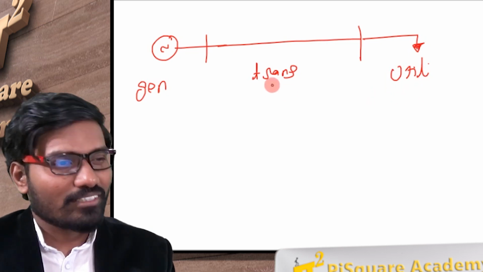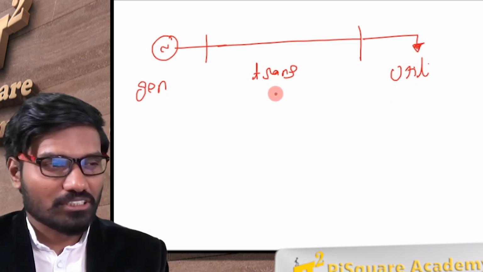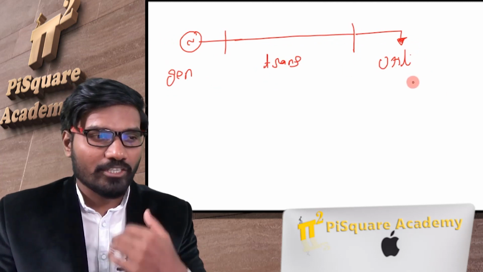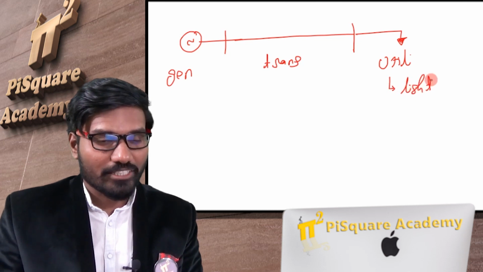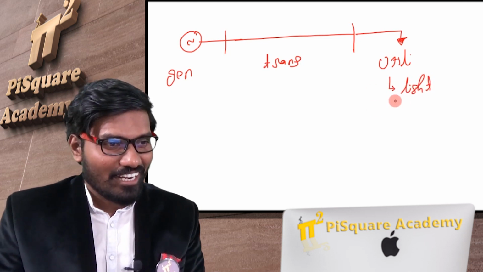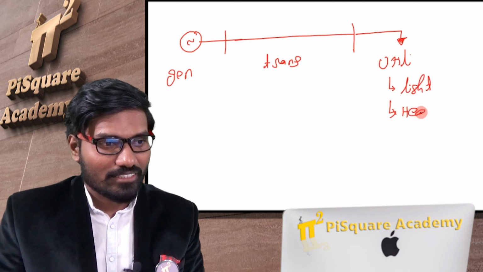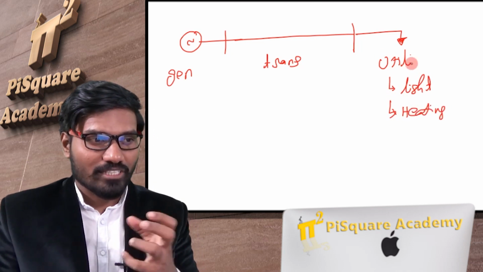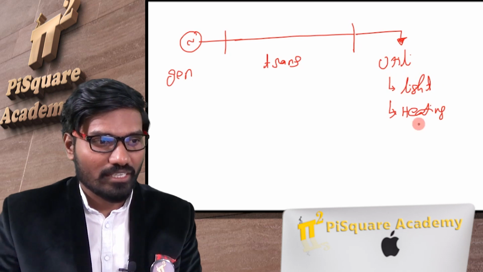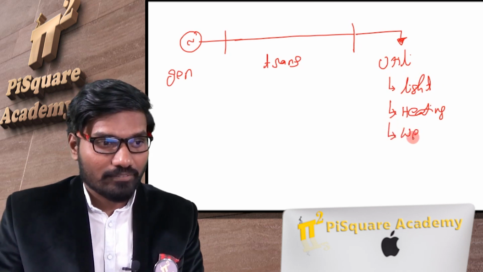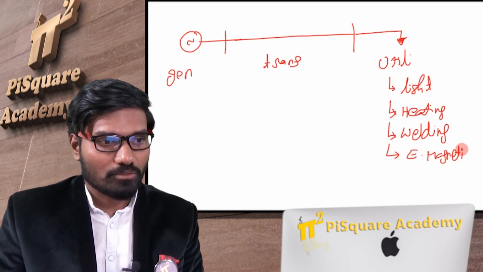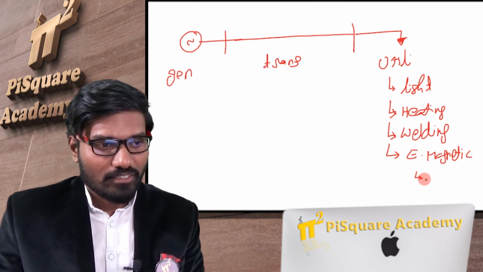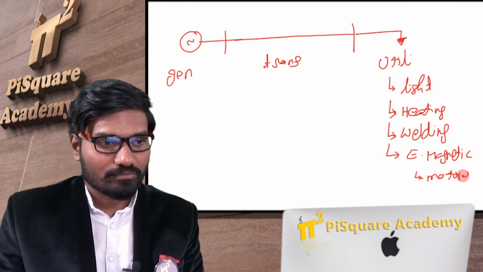Now in transmission again we'll have distribution, protection. In generation also there are different types of generation. In utilization also there are different types, like lighting loads, light, and heating. Mainly this classification of utilization is into lighting, heating, then welding, and then electromagnetic devices like motors, drives.